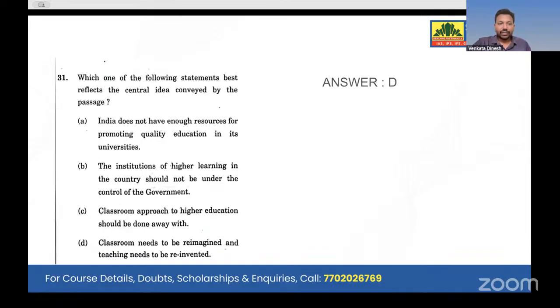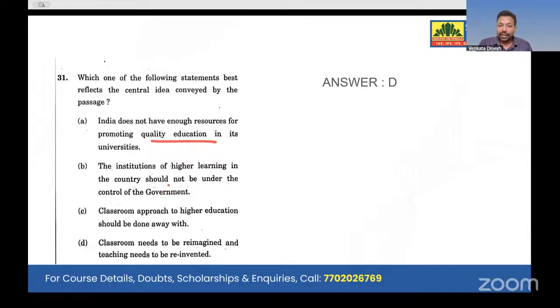Now look at the 31st question. Which of the following statements best reflects the central idea conveyed by the passage? Central idea. Because classrooms have to be reimagined, and I'll tell you why the first option is wrong. India does not have enough resources, because did he say that? It is not at all discussed. Who said India doesn't have enough resources for promoting quality education in the universities?